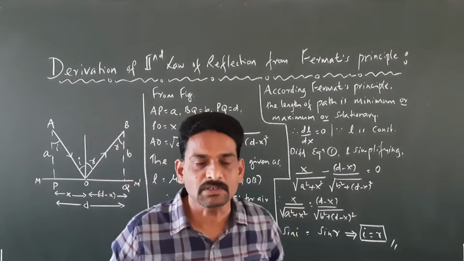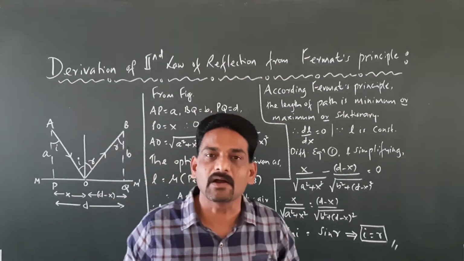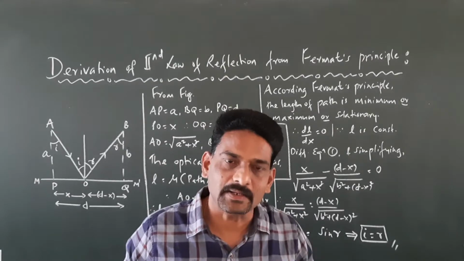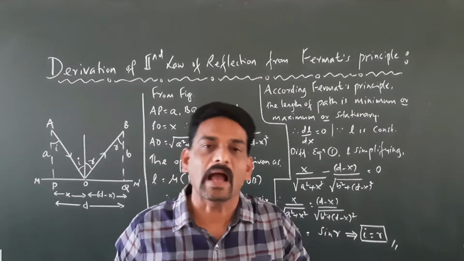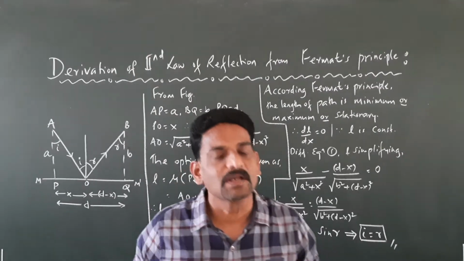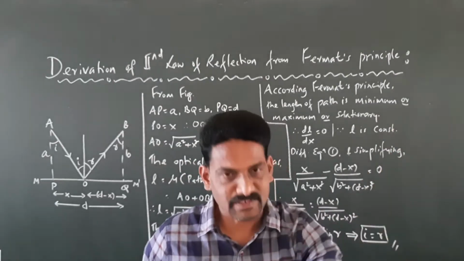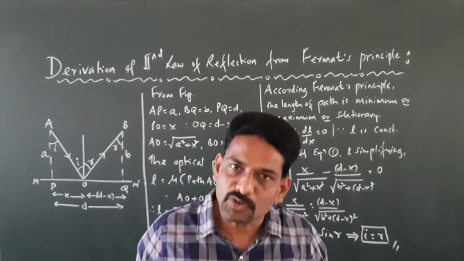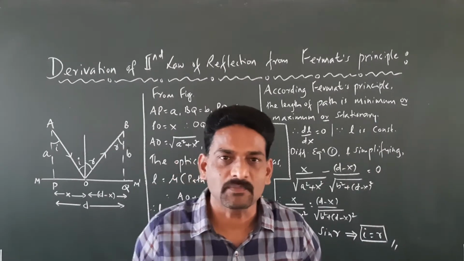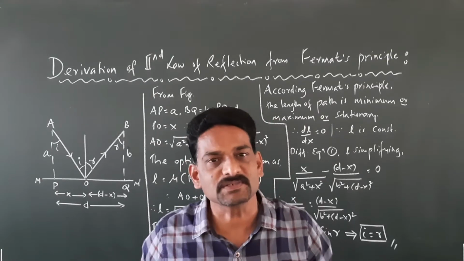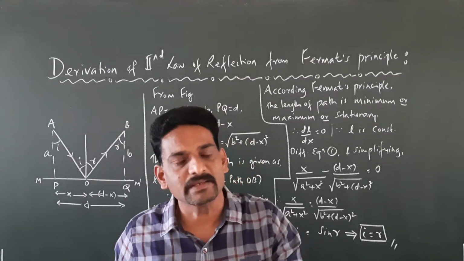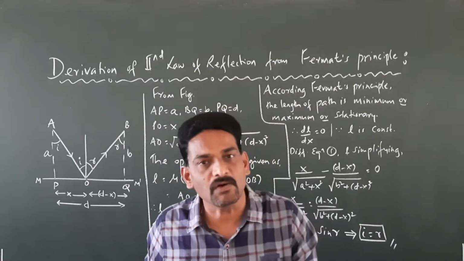Before going for the derivation, we should first know what the second law of reflection is. As per the second law of reflection, the angle of incidence is equal to the angle of reflection. Whenever a ray of light is incident on a plane mirror, it undergoes reflection, and the angle of incidence is always equal to the angle of reflection. That is, i equals r. That is the second law of reflection.